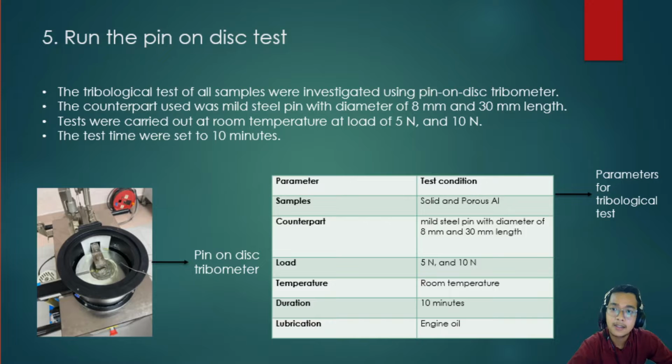And lastly, run the pin on disc test. The tribological test of all samples was investigated using pin on disc tribometer. The counterpart used was a mild steel pin with a diameter of 8 mm and 30 mm length. The tests were carried out at room temperature at loads of 5 Newton and also 10 Newton. The test time was set to 10 minutes. The picture below shows the pin on disc tribometer and also the parameters for the tribological test.